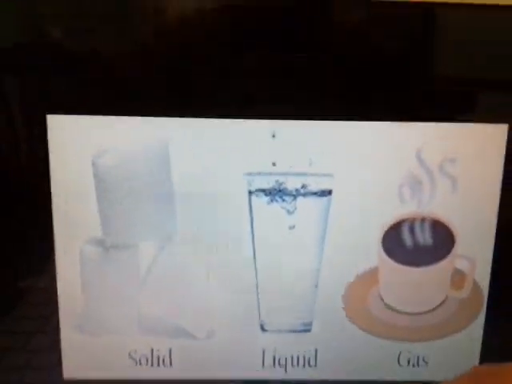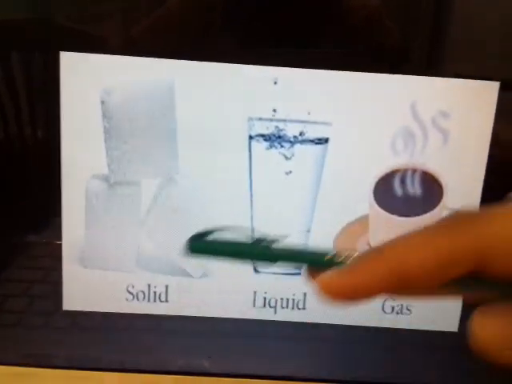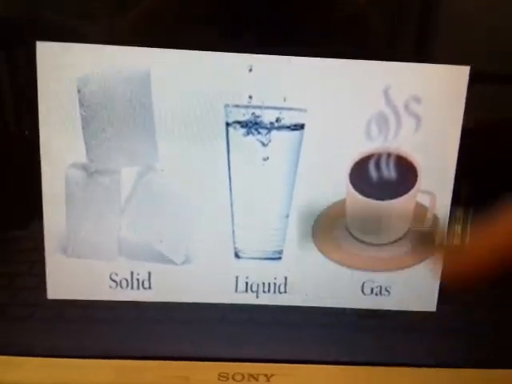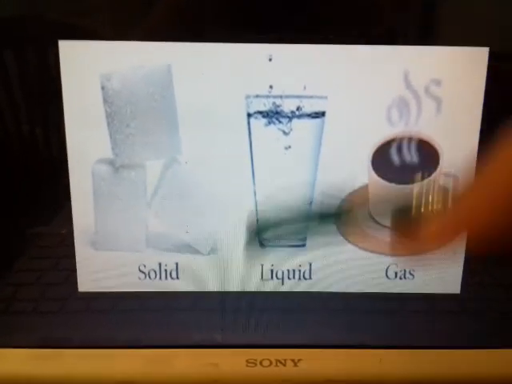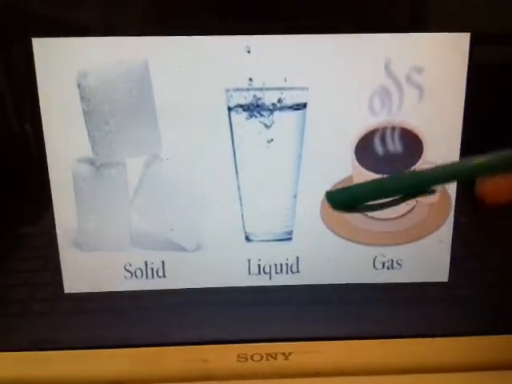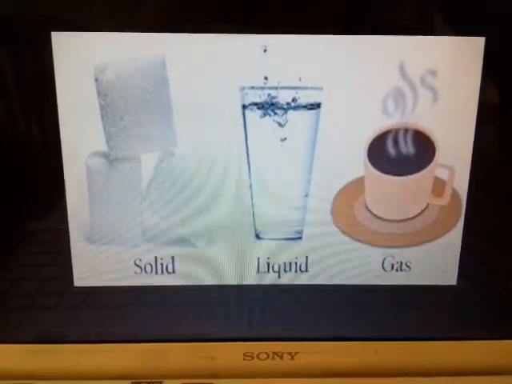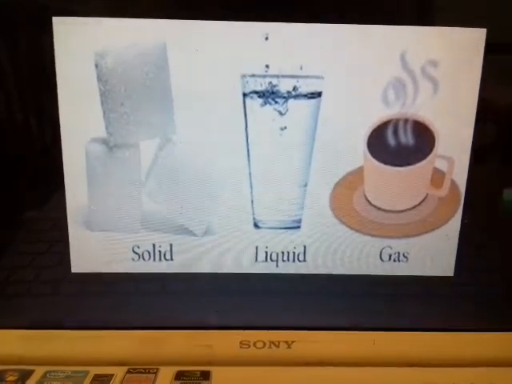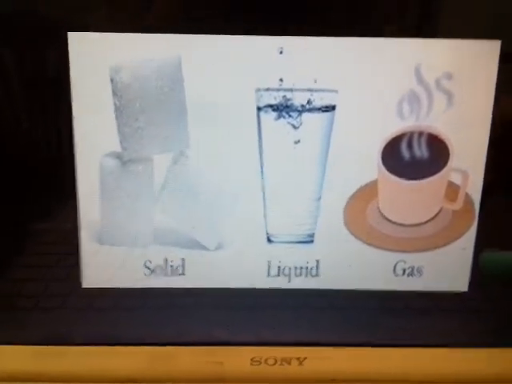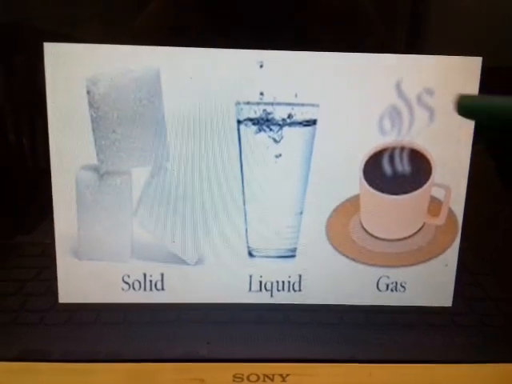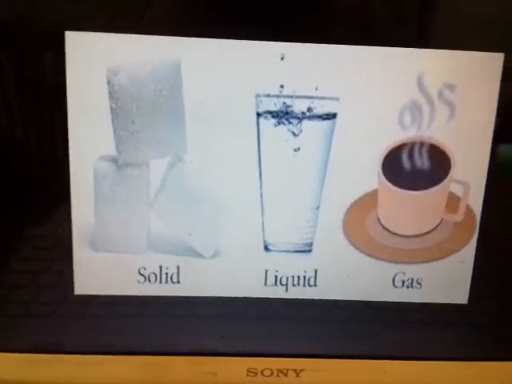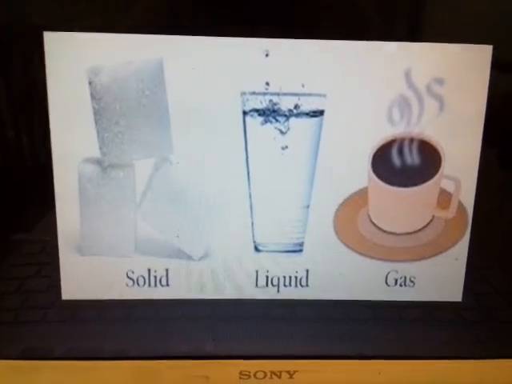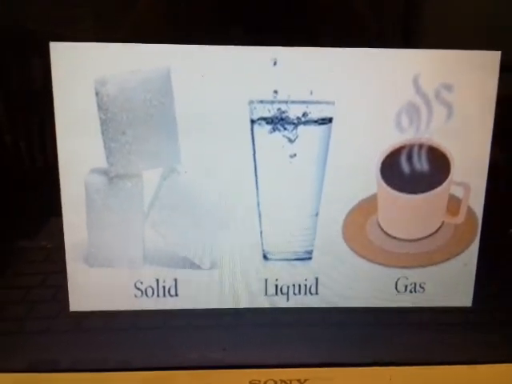Next, you can see how a solid looks. It has a fixed shape. Liquids take the shape of the container they are put in. Children, if this liquid is put into another jar, the volume will remain the same, but the shape will change. In the case of gas, we can see that the gas is coming out of the hot tea, so it does not have a fixed shape.